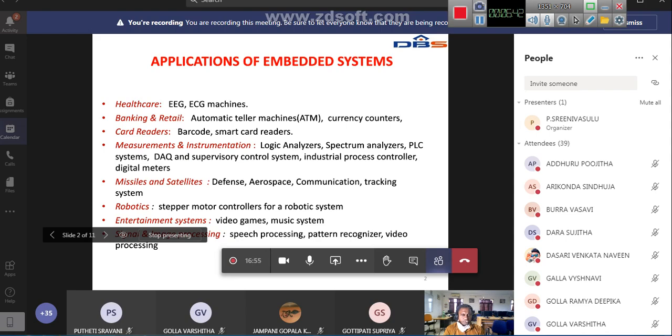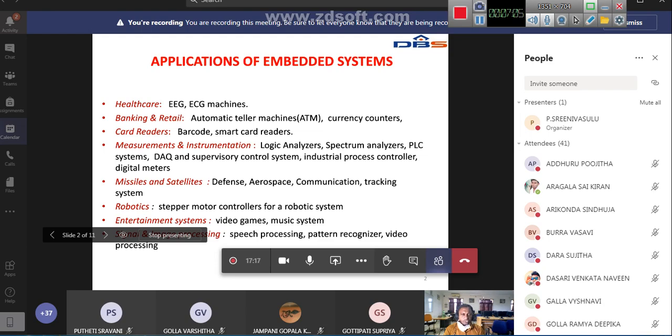data acquisition systems, and supervisory control systems. This supervisory control means SCADA. Industrial process control, digital meters. Nowadays we have digital meters in our homes to read the electrical consumption, meaning how much power you have consumed in your household, like that.